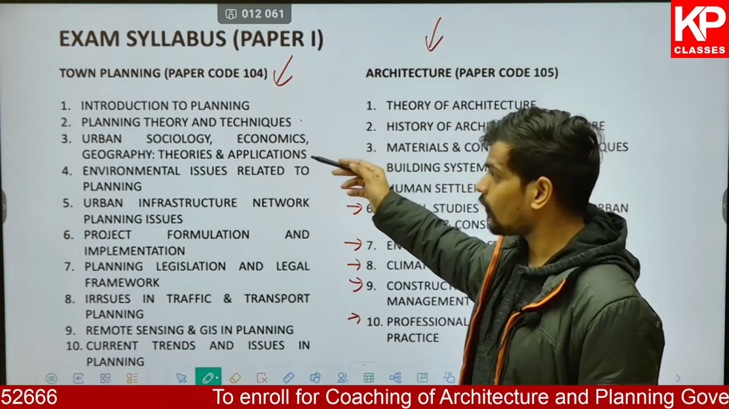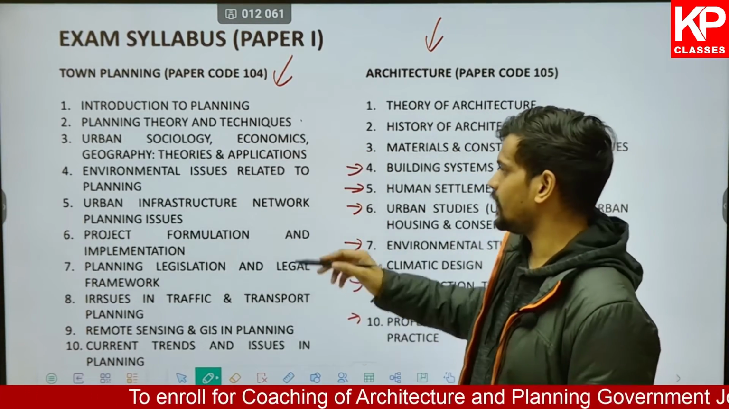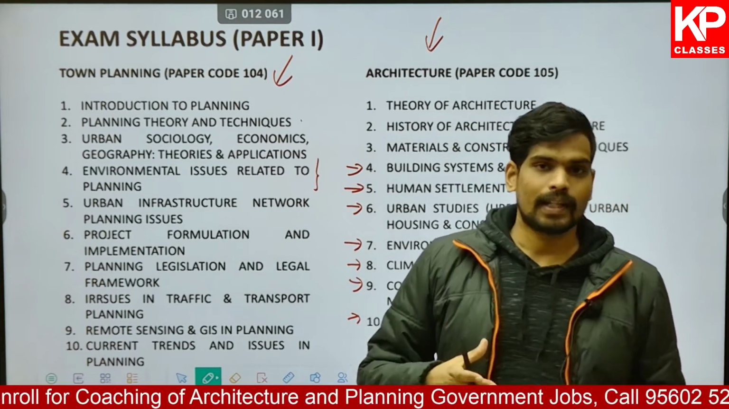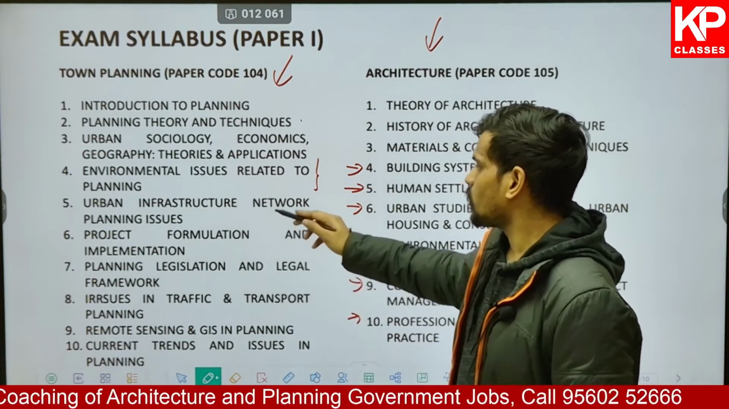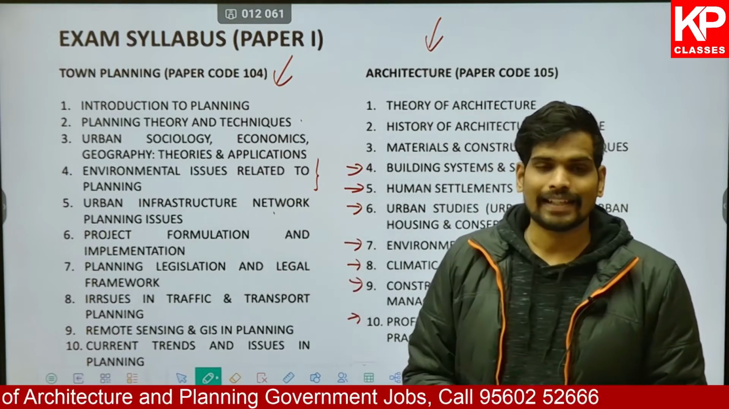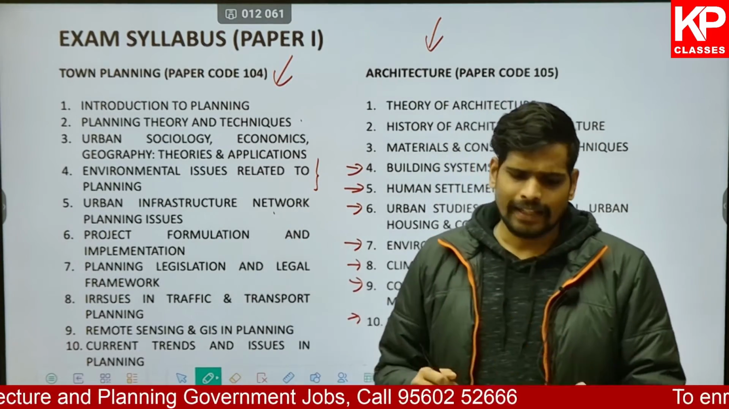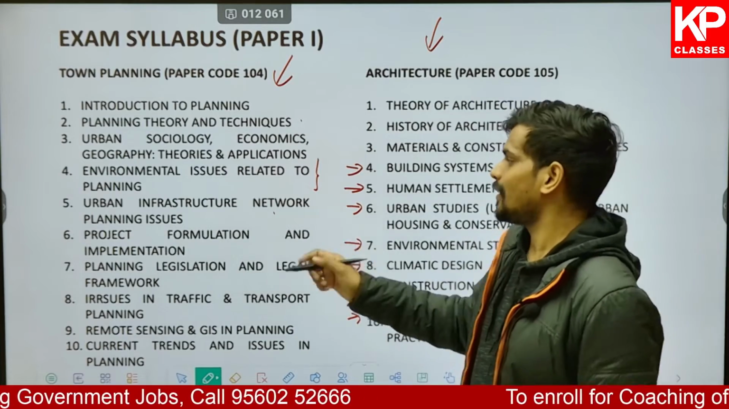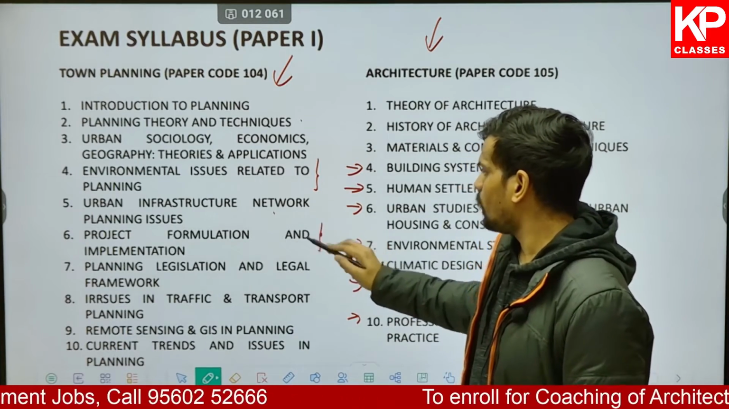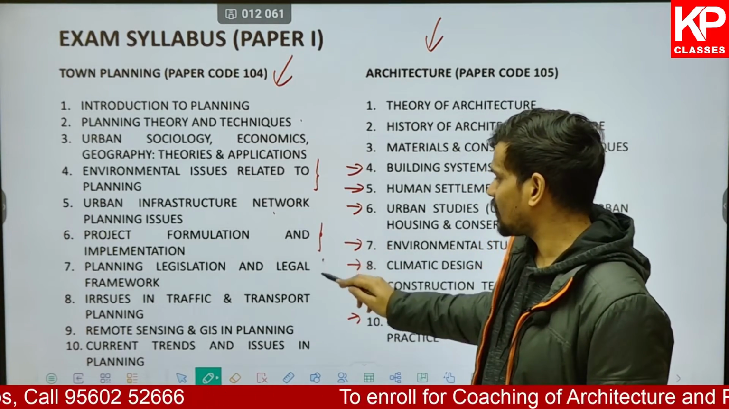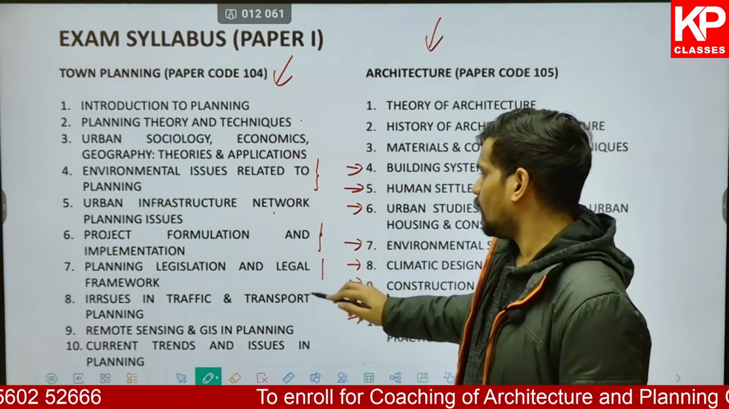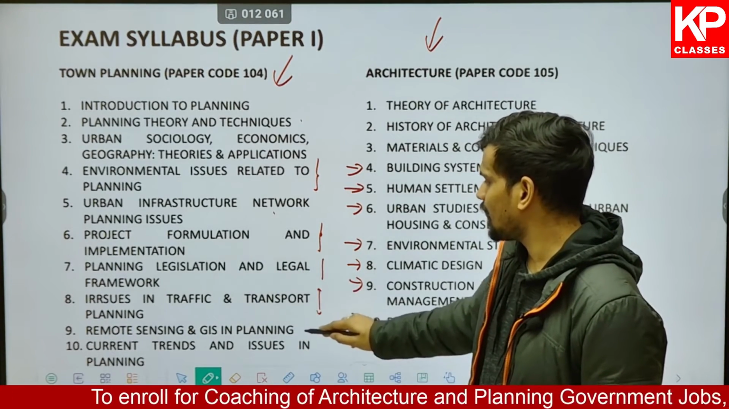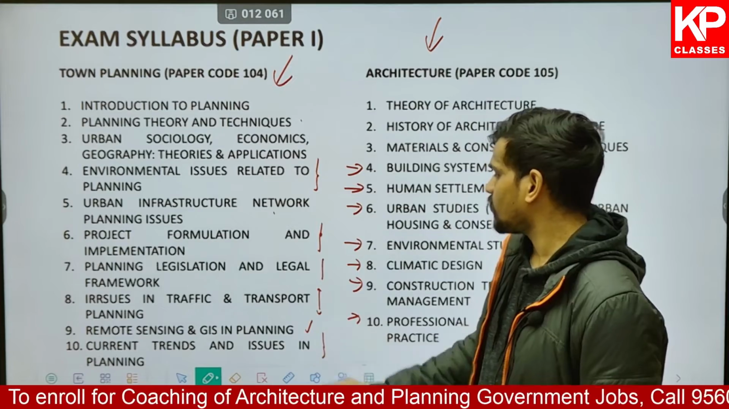You have urban sociology, economics, geography theories, various urban planning theories. Environmental studies related to planning, where you have the topics of environmental impact assessment and so on. You also have urban infrastructure network and planning issues. So urban infrastructure mainly covers topics like solid waste management, water supplies, sewage treatment and so on. You also have project formulation and implementation, planning, legislation and legal framework, issues of traffic and transport planning, remote sensing and GIS, and current trends and issues in planning.